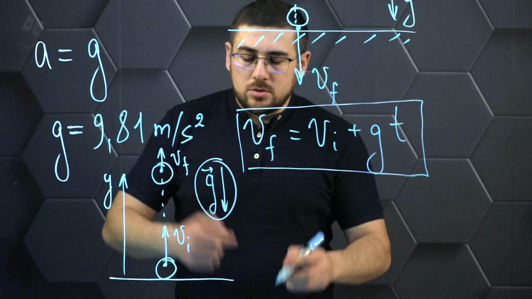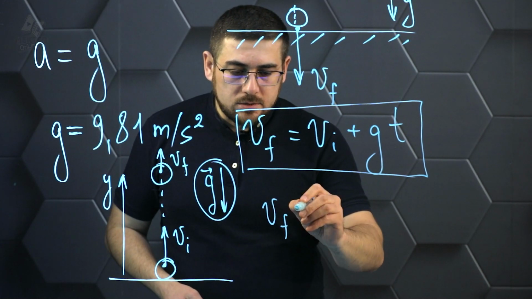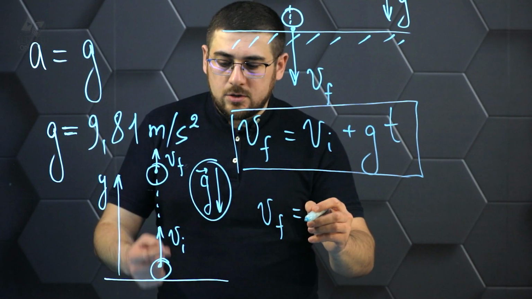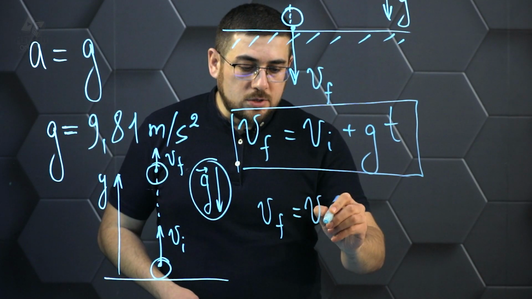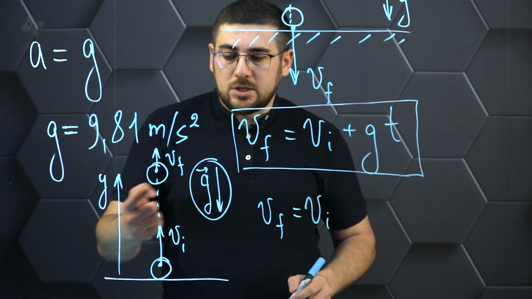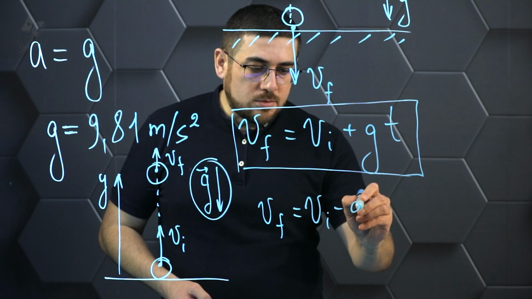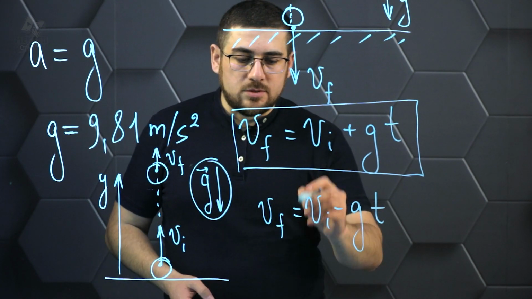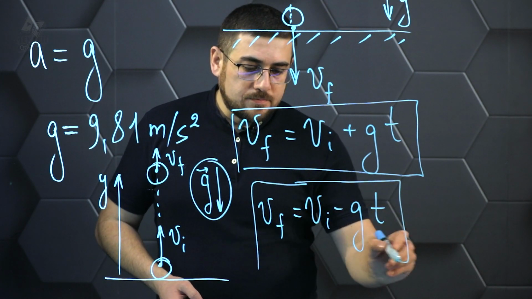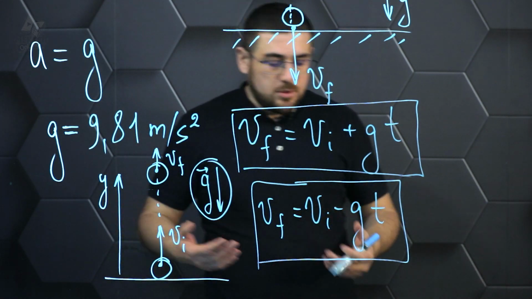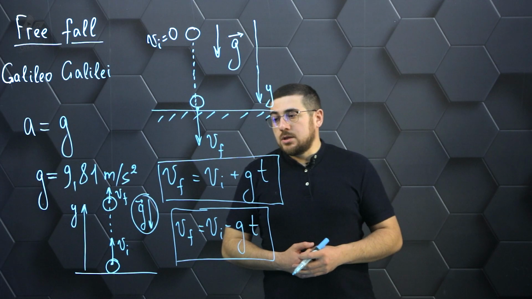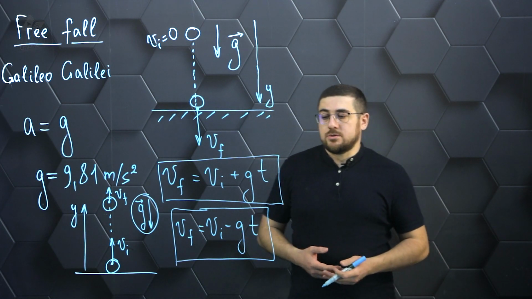Then we see that this velocity will be determined by the same equation. That is, the initial velocity also has a positive sign of projection, but the acceleration now has a negative sign. So this minus we must add to this equation. And thus we get two equations for calculating velocity, which we will use in solving our problems.